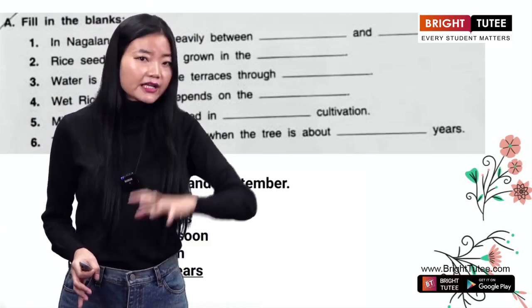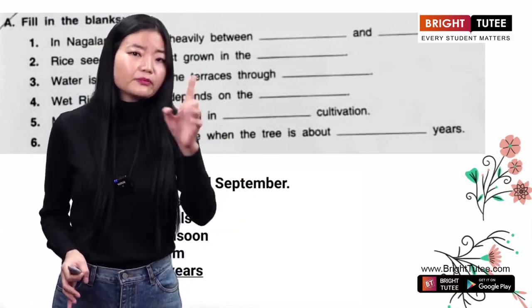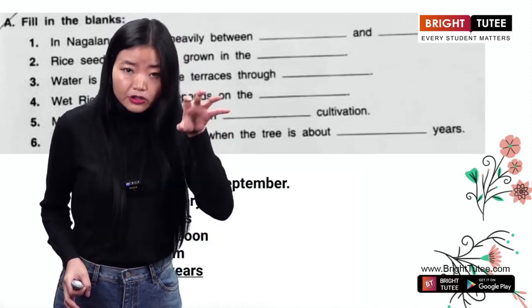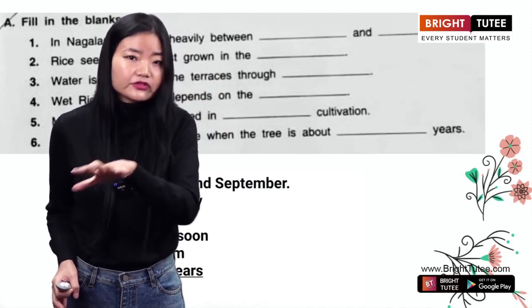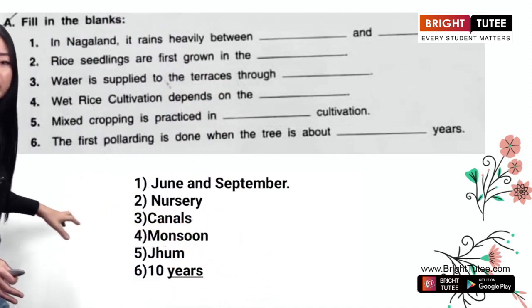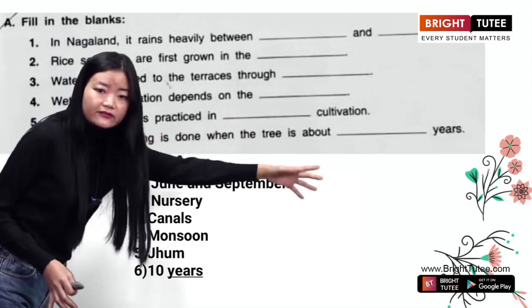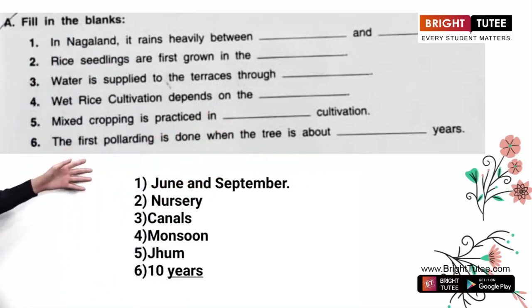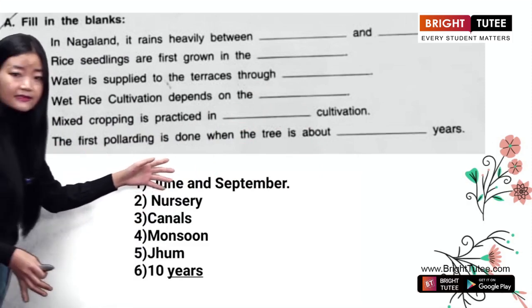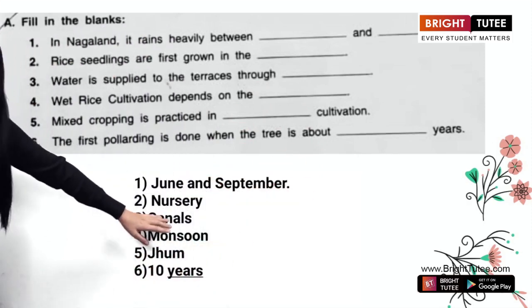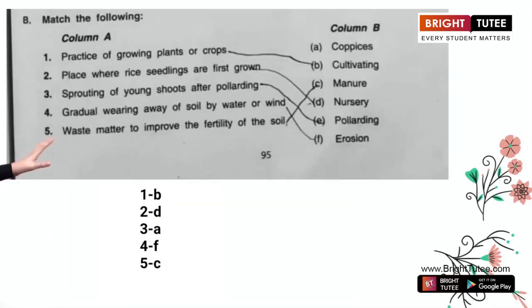Remember, I told you that in jhum cultivation, not only one particular crop is grown, but a mixed cropping pattern is followed. Okay, so the correct answer is mixed cropping is practiced in jhum cultivation. Now finally, the first pollarding is done when the tree is about 10 years old. All right.